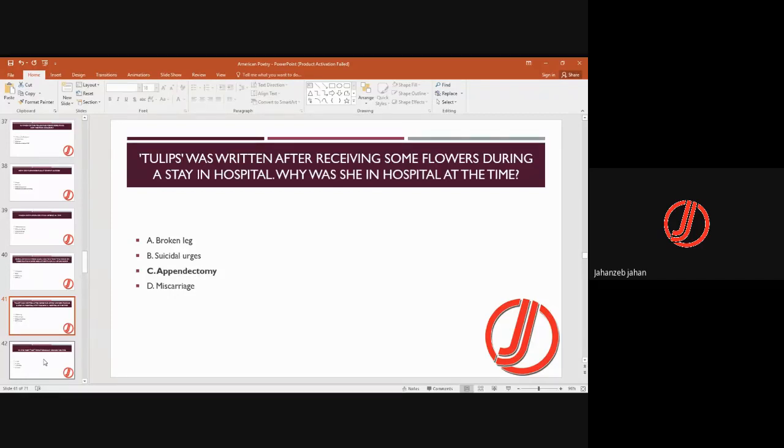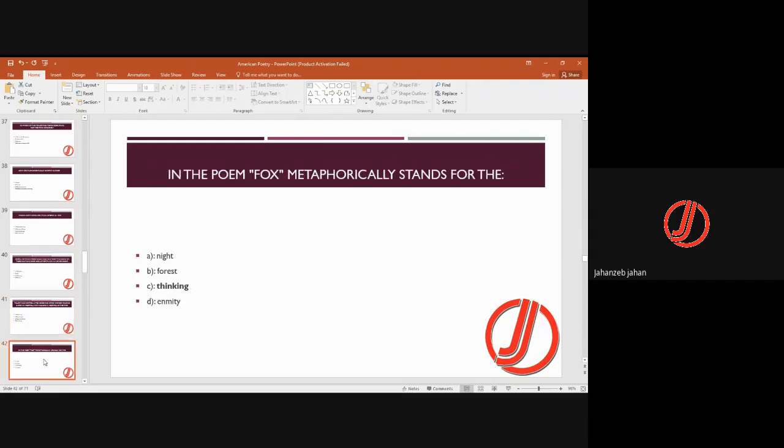So Tulips was written after receiving some flowers during a stay in hospital. Why was she in hospital at the time? So उसने जो Tulips लिखी, ये उसे फूल मिले थे hospital में, ये क्यों थी? It was an appendectomy, appendix का कोई issue था.